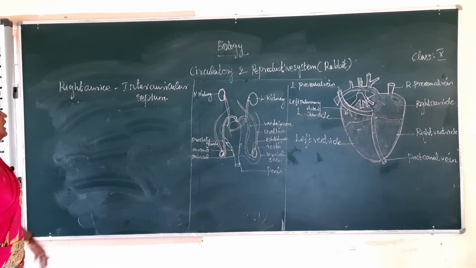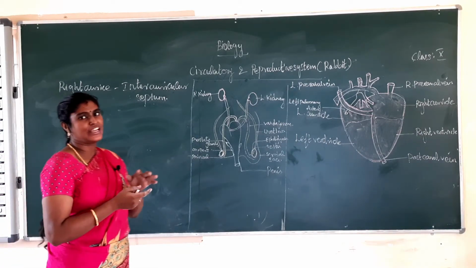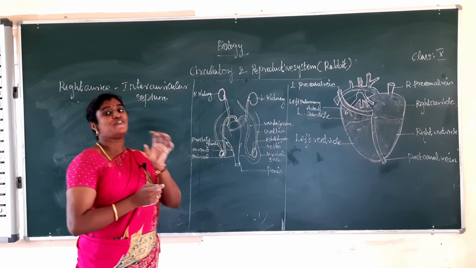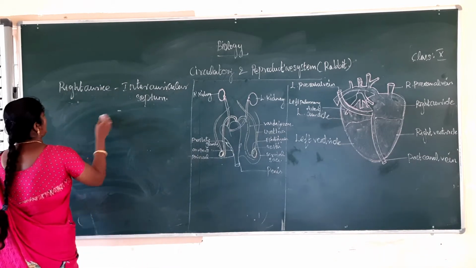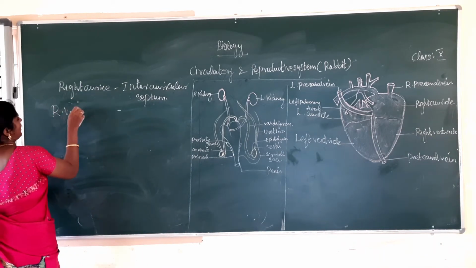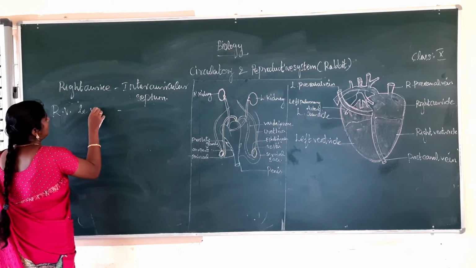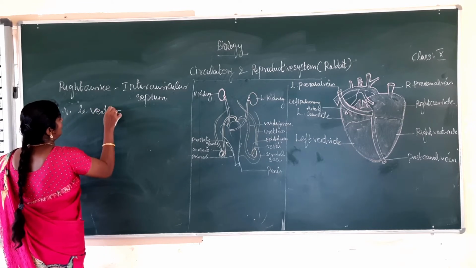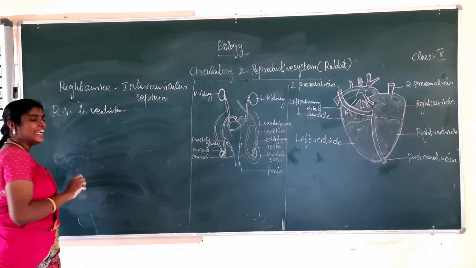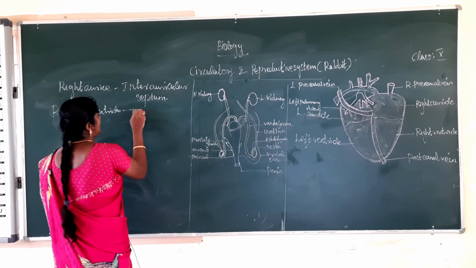Next one, the right ventricle and left ventricle are separated by the interventricular septum.